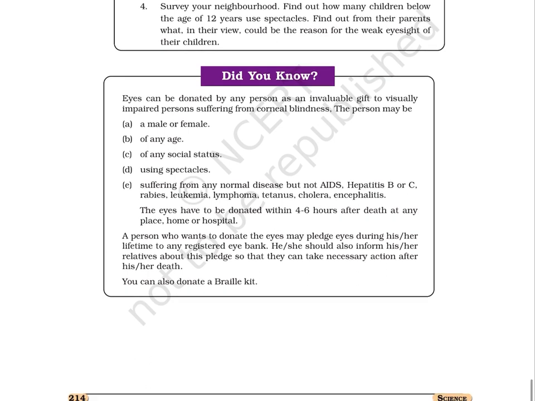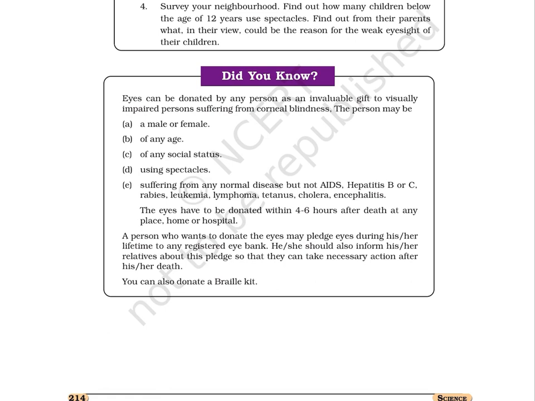The person may be A. a male or female, B. of any age, C. of any social status, D. using spectacles, E. suffering from any normal disease but not AIDS, hepatitis B or C, rabies, leukemia, lymphoma, tetanus, cholera, encephalitis. The eyes have to be donated within 4 to 6 hours after death at any place, home or hospital.